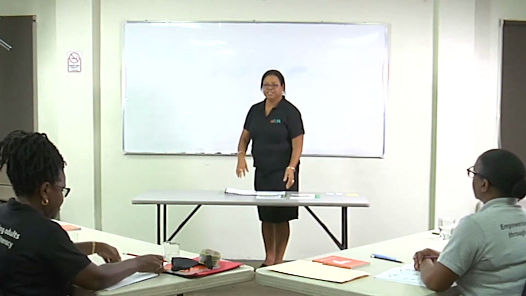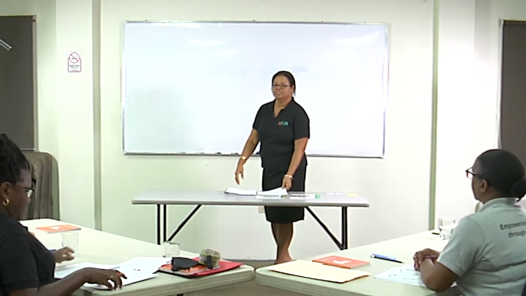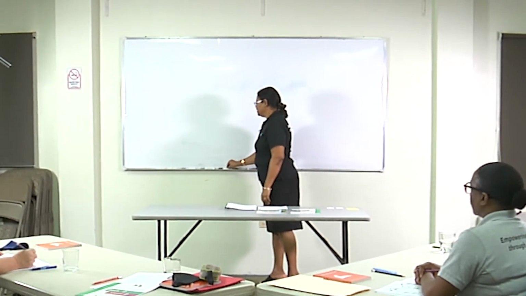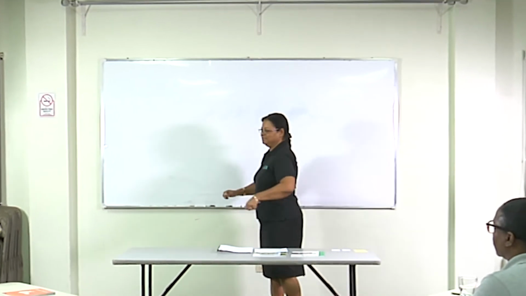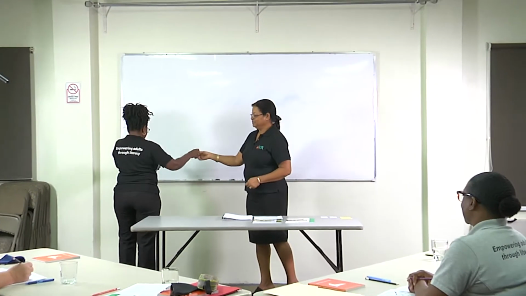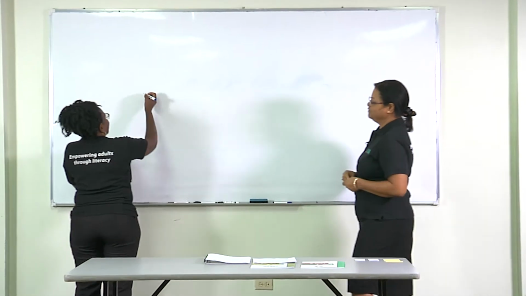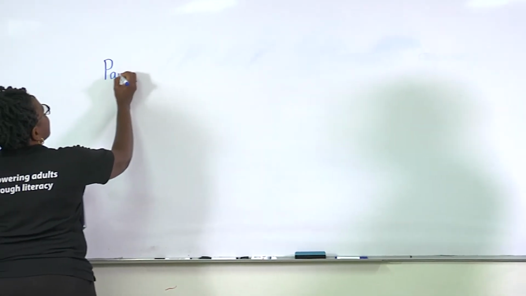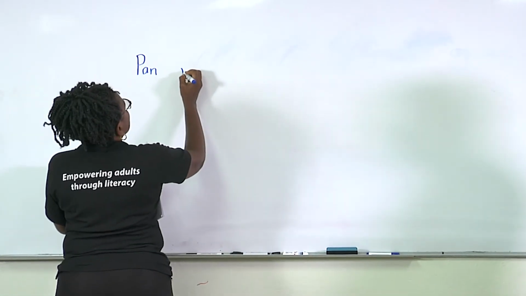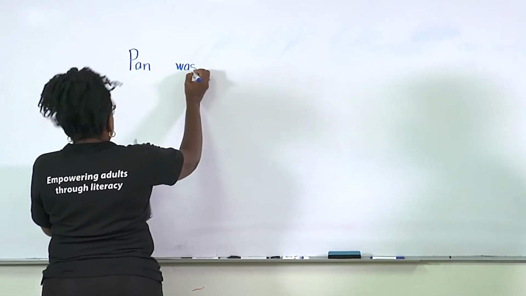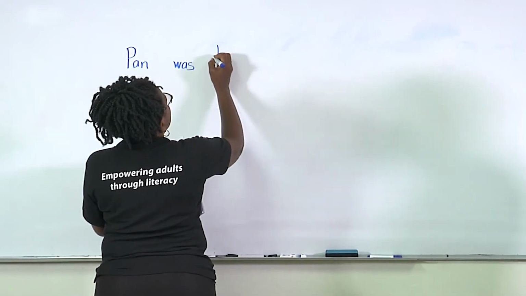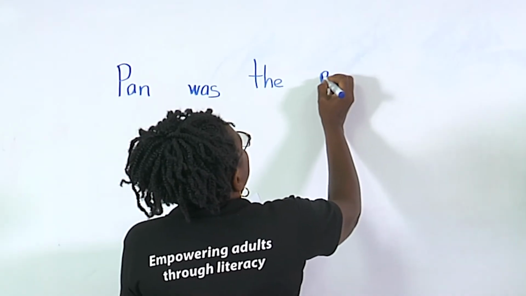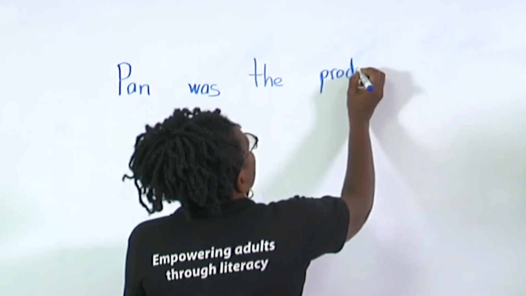Okay, now can we have a volunteer to come and write that sentence on the board for us? Thank you, Sylvia. You can say the words while you're writing. Pan, was, the, product.